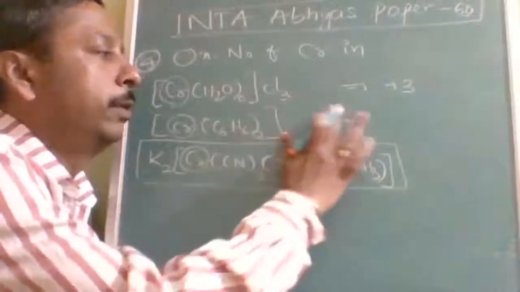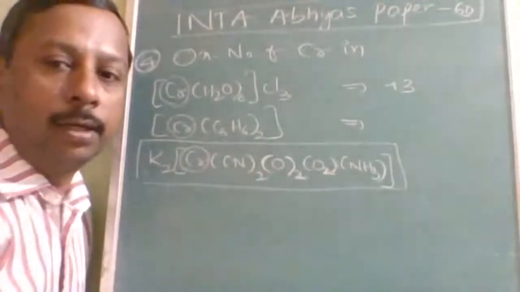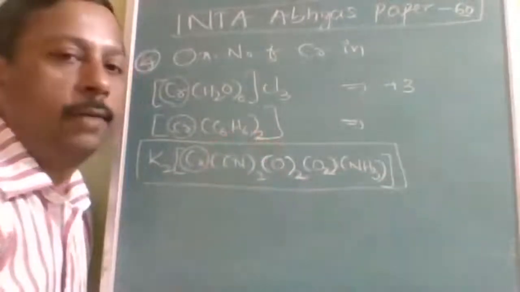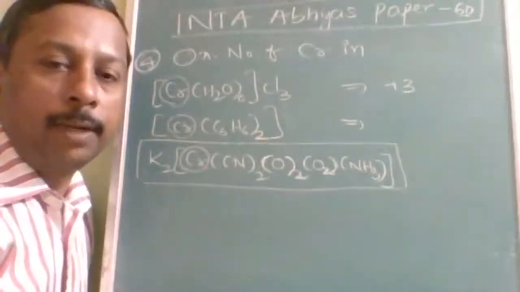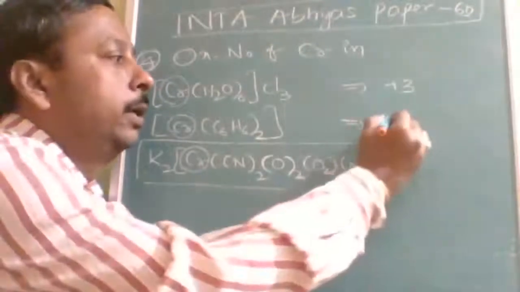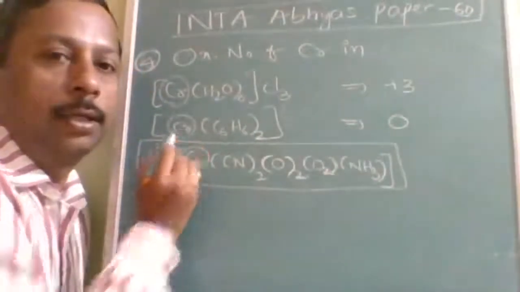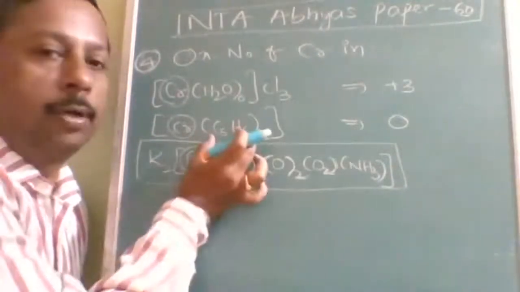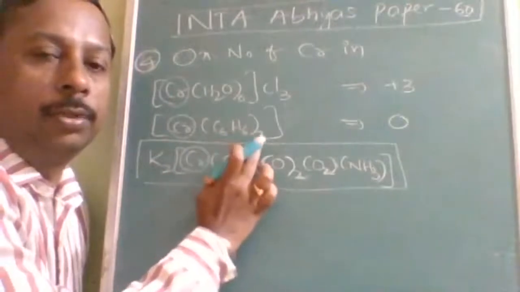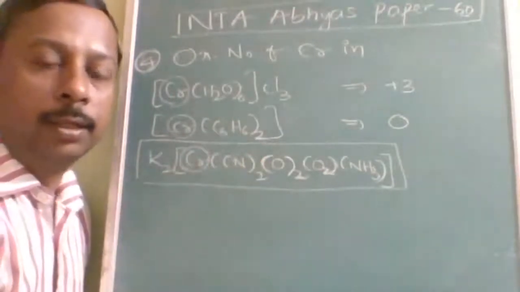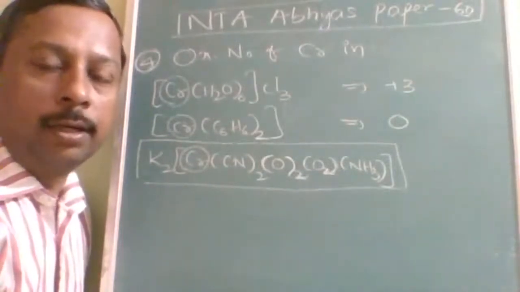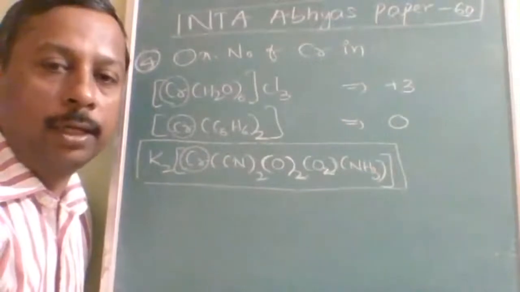Especially whenever pi bonds are there. Benzene is not a lone pair containing compound; it is a pi bond donor. How to find the coordination number or effective atomic number in the case of pi bond compounds is covered in a separate lecture. Here the question is about oxidation number. The oxidation number of chromium will be 0 because it is a molecule: 0 into 2 is 0, so chromium will be 0. This is called a homoleptic neutral molecule. When all ligands are of the same type, it is called homoleptic.